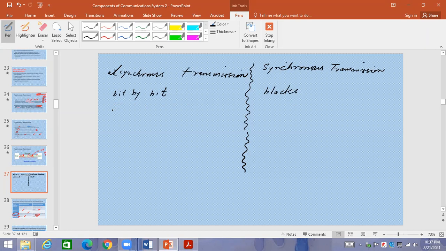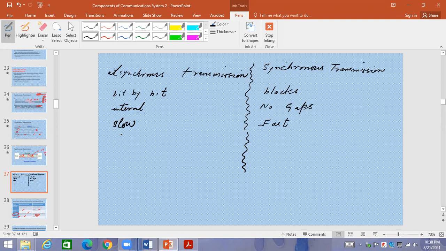There is an interval between the characters, but there are no gaps. No gaps are there in asynchronous. Any other thing? This is comparatively slow. Good. And this is comparatively fast. Means good efficiency will be there in synchronous. Any other thing?